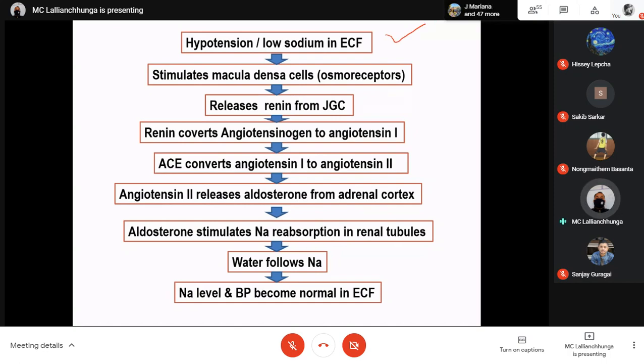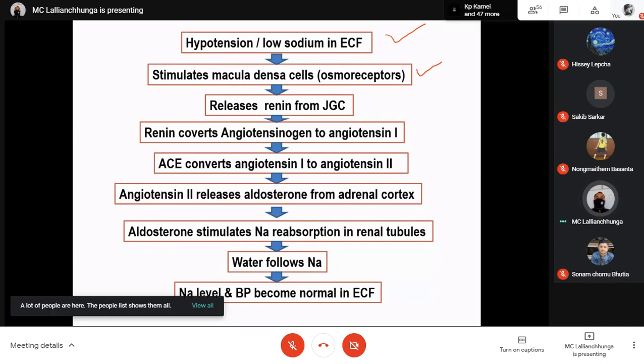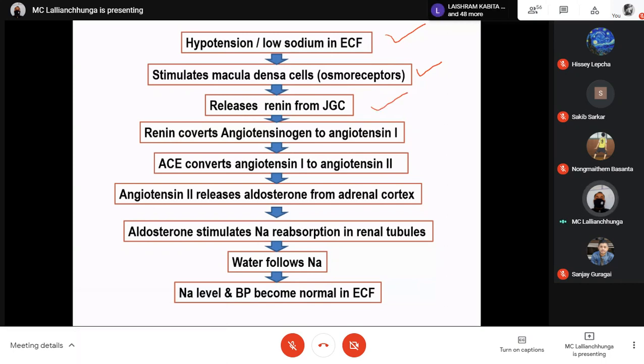You already know this one, when we talked about the juxtaglomerular apparatus we discussed it, but I want to repeat it here. When blood pressure is low or there is low sodium concentration in the extracellular fluid, it will stimulate the macula densa cells in the kidney. These are nothing but osmoreceptors, and they stimulate renin to be released from the juxtaglomerular cells.